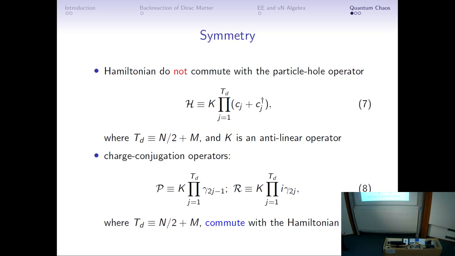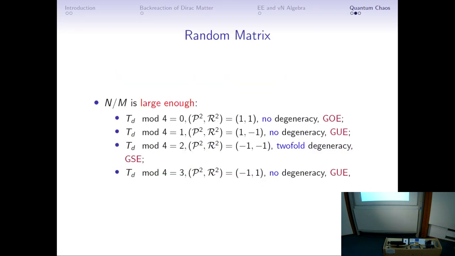However, we still have some familiar symmetry, because the Hamiltonian commutes with the charge conjugation operator. So hence we still have some conventional symmetry here. And then we find that we can just use this charge conjugation operator to provide the familiar classification, and this classification is the same as the conventional SYK classification.